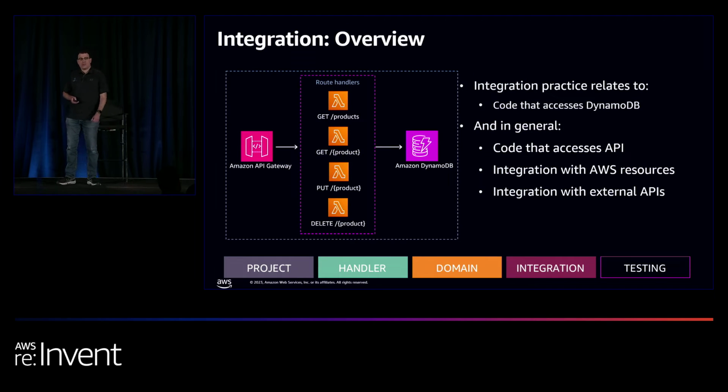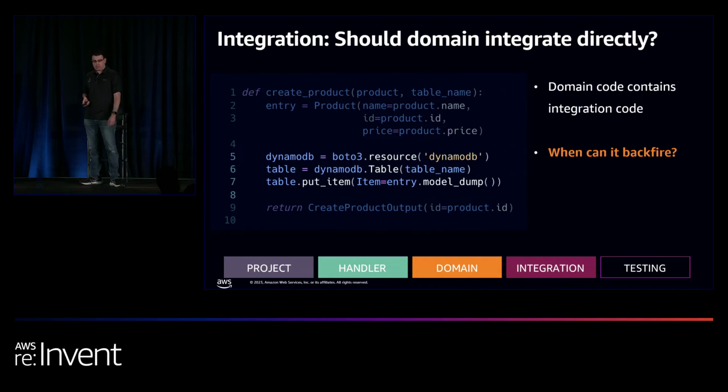Right, now let's talk about integration practice. What is integration practice? What does it mean? So in our example, integration is basically any code that accesses the DynamoDB table. And in more general terms, it's basically any code that interacts with AWS resources or calls an external API. Now, if you recall from just a second ago, this is our domain layer, and it has basically integration code, right? It has Boto3 code written into it.